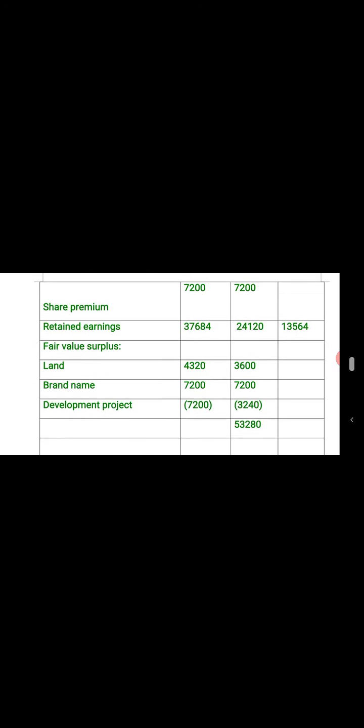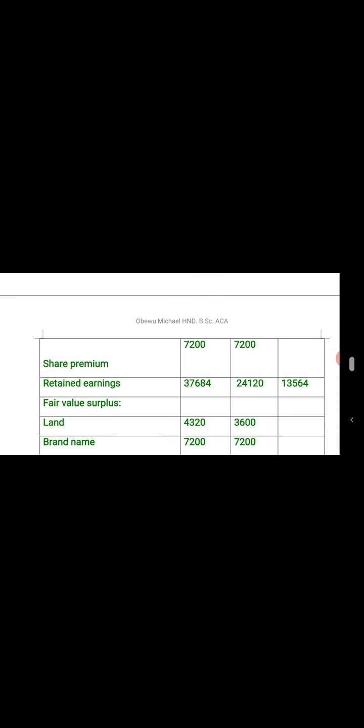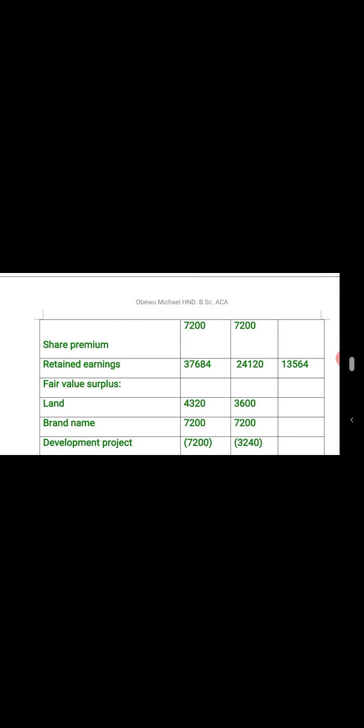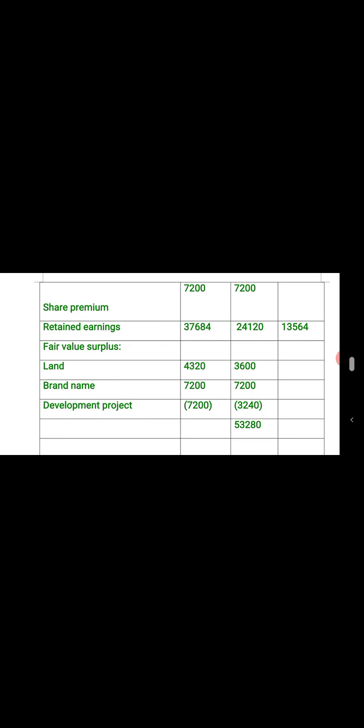Now, let me re-explain the net assets. The share capital comes in, share premium comes in, that is not an issue. Retained earnings comes in. We'll take the retained earnings as at date of acquisition, which is 4,120,000. We'll now bring in the fair value of land. We'll bring in the fair value of brand name. We'll remove the development cost that was capitalized, since it cannot be capitalized, of 3,240,000. So that is how we did this net assets.